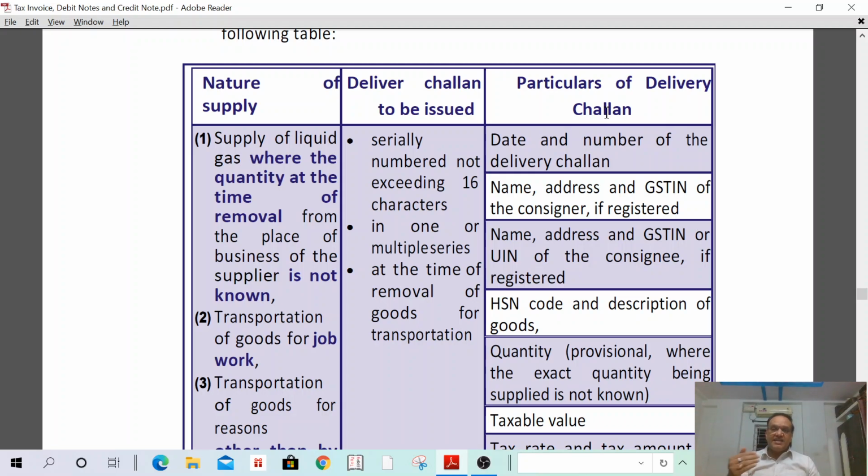Next, HSN code and description of goods. Quantity: provisional quantity where the exact quantity being supplied is not known. If you don't know the exact quantity, even then we have to mention some quantity.